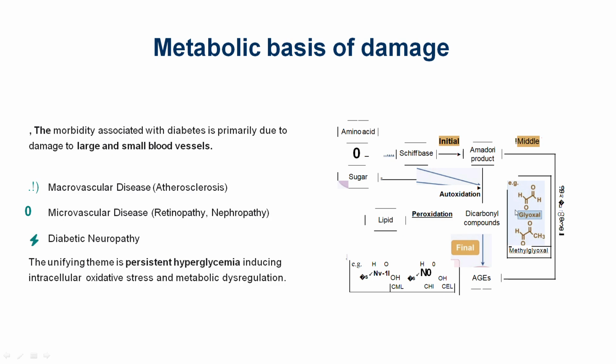So coming to the topic, metabolic basis of damage. The morbidity associated with diabetes is primarily due to damage to large and small blood vessels due to the metabolism, which I'm going to discuss further. It includes macrovascular diseases like atherosclerosis, and microvascular diseases like retinopathy, nephropathy, and diabetic neuropathy. The unifying theme is persistent hyperglycemia inducing intracellular oxidative stress and metabolic dysregulation. And this persistent hyperglycemia is the cause of chronic complications.